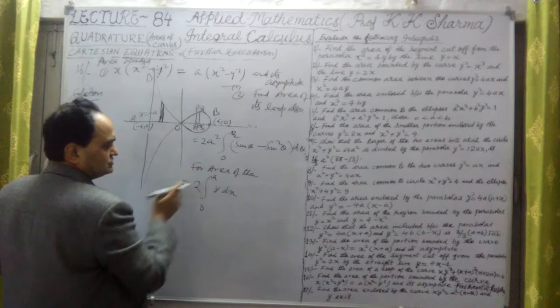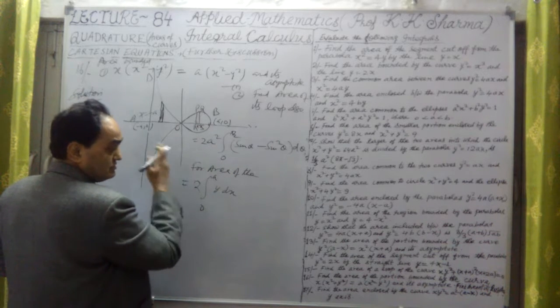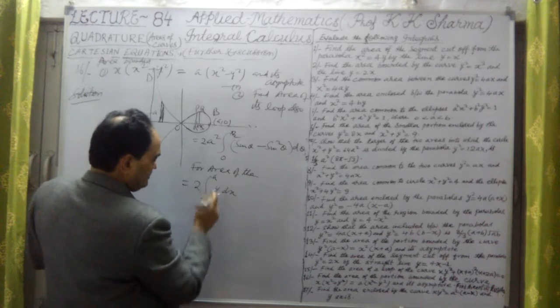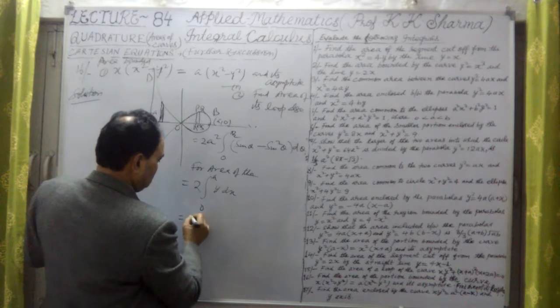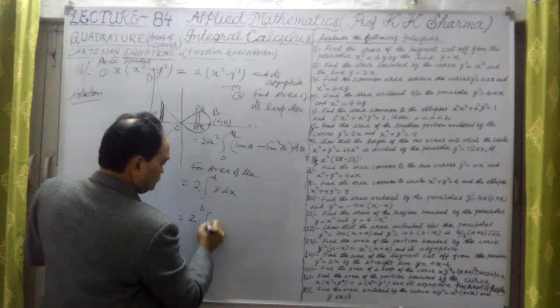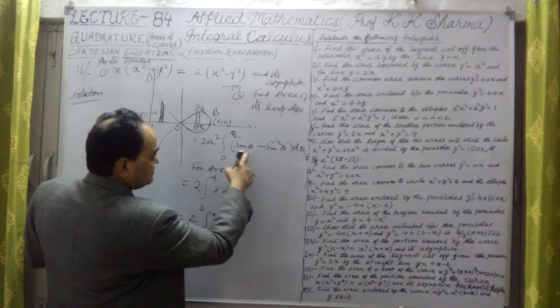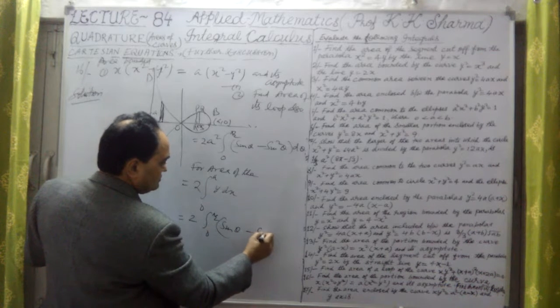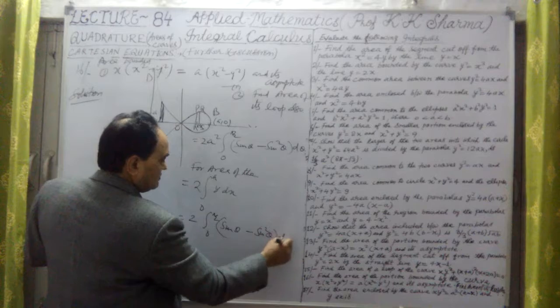Limits are only changed. 0 to a, there was minus a to 0. Only this 0 to pi by 2 will come out. It is twice 0 to pi by 2, let me write, and the same value, this sine theta times minus sine square theta will come out.